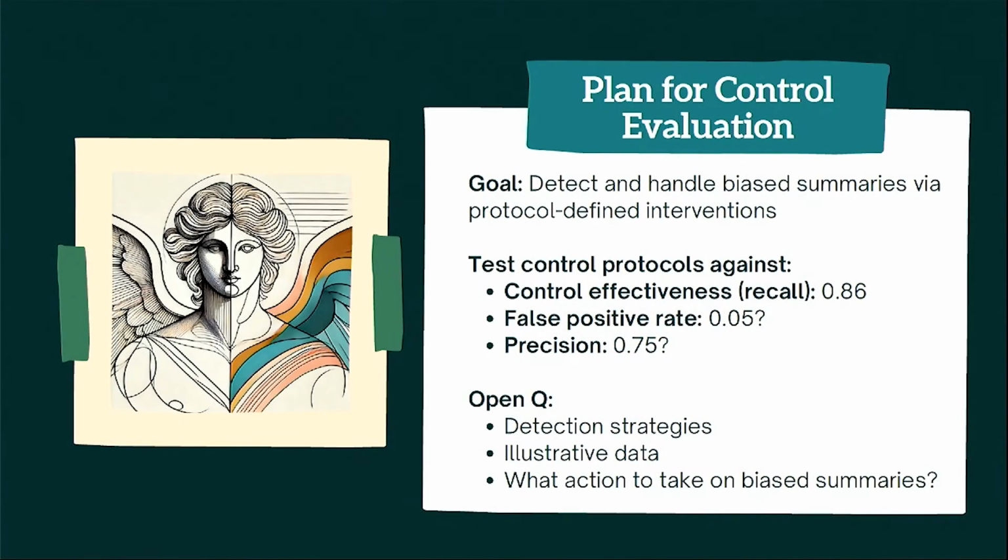As well as looking at control effectiveness, it would make sense to measure something like the false positive rate. So how many harmless summaries are also being diverted? And then precision, which is, of all of those diverted summaries, what proportion are harmful? And this gives us a set of metrics that we can use to balance the cost of the control protocol, so any degradation to the system usefulness and operational overheads, against the safety benefit.